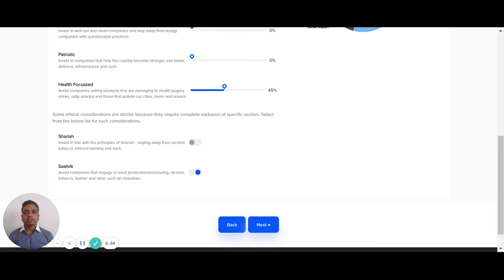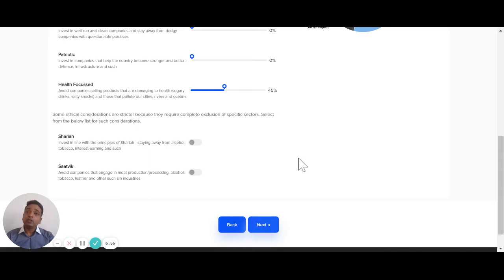So, Sharia is staying away from tobacco, alcohol, banks, and other interest earning companies. Satvik we have created, which is our proprietary idea, where you stay away from meat processing companies, alcohol, tobacco, leather, and other such unethical industries considered in some subsets of Hindu investors.